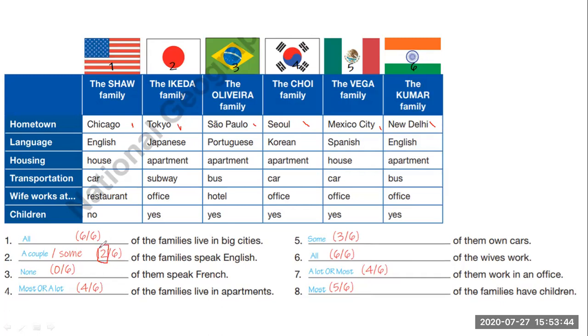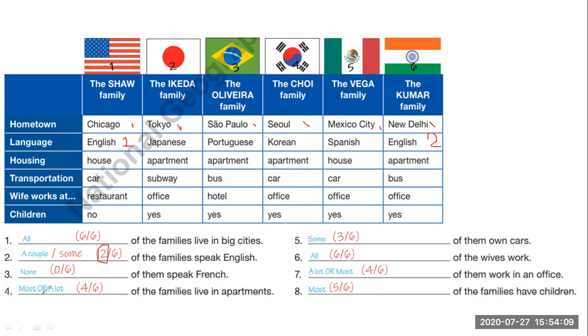So we can use a couple when we are referring to two, or also we could use some. Some of the families speak English. In this case, we have 1 and 2 only, right? In number three, we say none. None of them speak French because none of the families, 0 families, speak French, right?